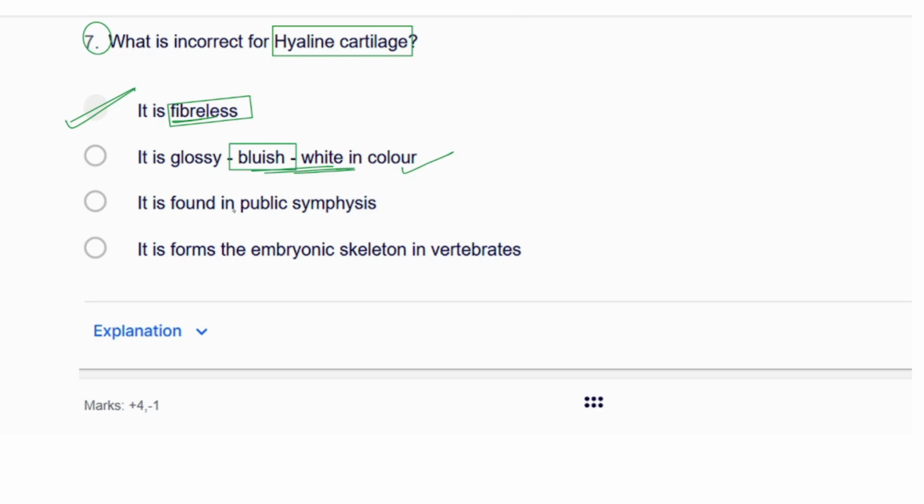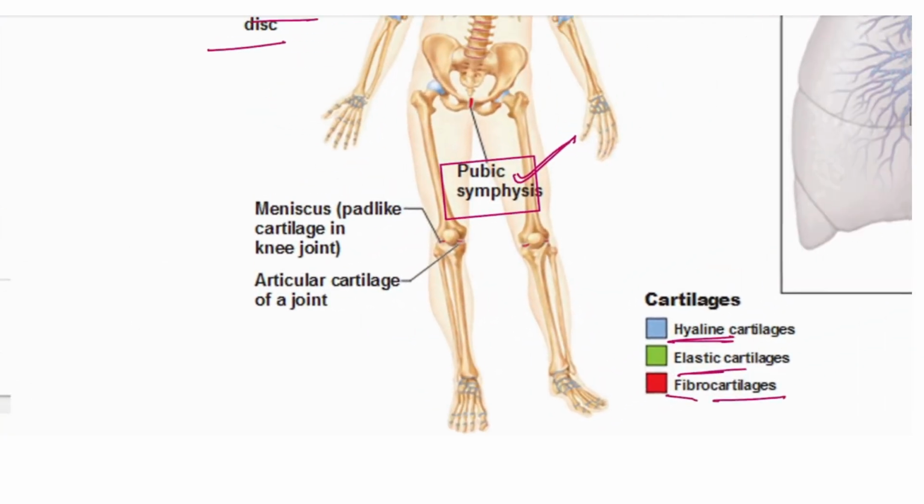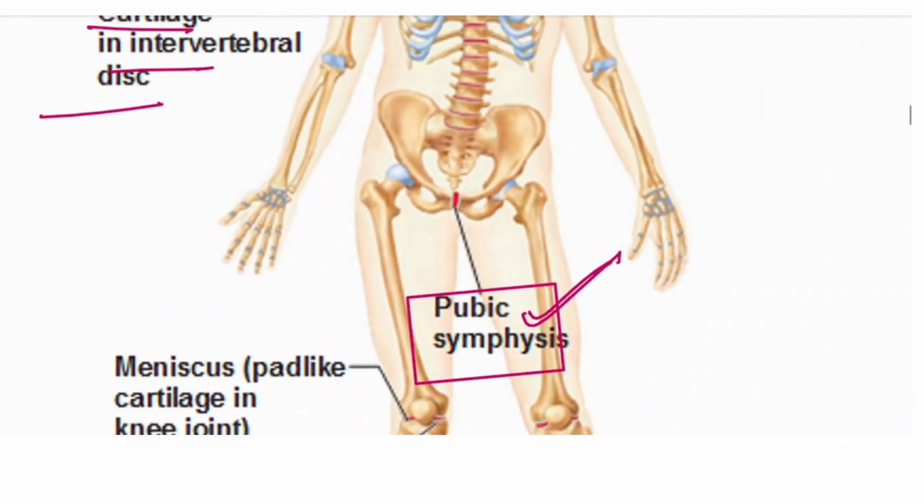That is correct. And it is in the pubic symphysis. See here in the pubic symphysis, I will show you. In the pubic symphysis they have actually given fibrous cartilage. But if you notice in this diagram, in the center there is a red color. The red color is indicating the fibrocartilage, but on the sides you can notice there is a blue color, meaning sidewise it is having the hyaline cartilage but not the fibrocartilage. So basically you can understand that the pubic symphysis is the area in which hyaline cartilage as well as the fibrocartilage both are present, right?